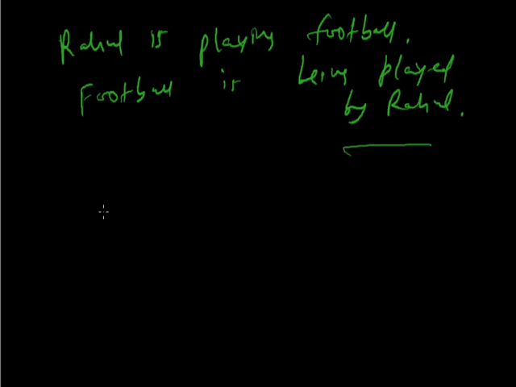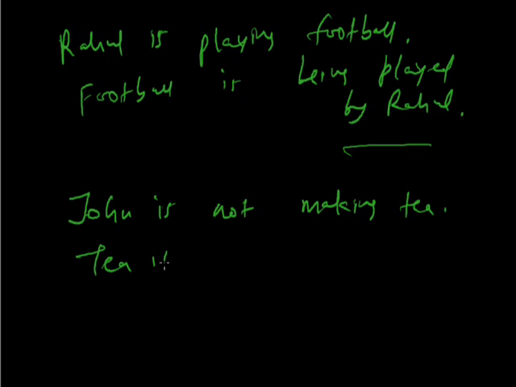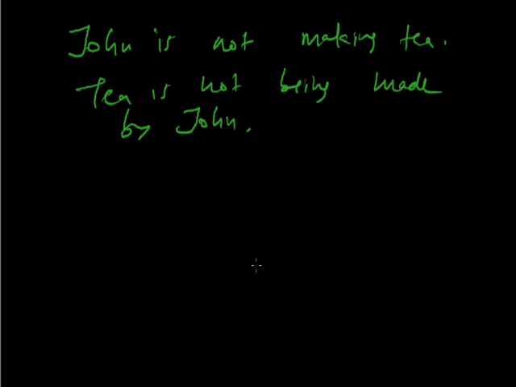Now, negative. John is not making tea. Tea is the object. Tea is not, then being, then third form made. What a big deal. As easy as that. Tea is not being made by whom? By John. Clear? Okay, let's change the color.